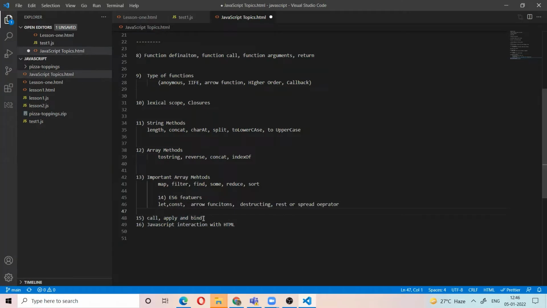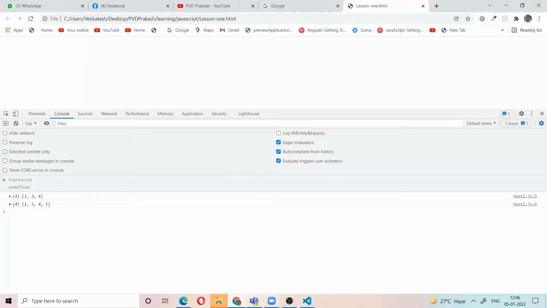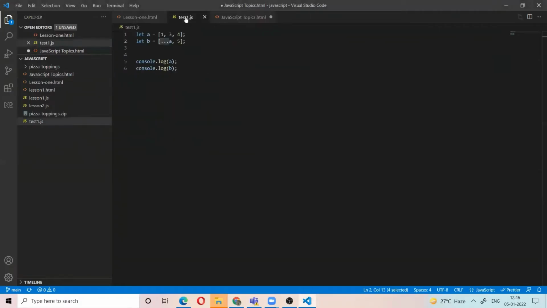Now I will tell some pointed questions. Somebody asked what is the difference between call, apply and bind. Let's see. I have an object user with the name Ravi.